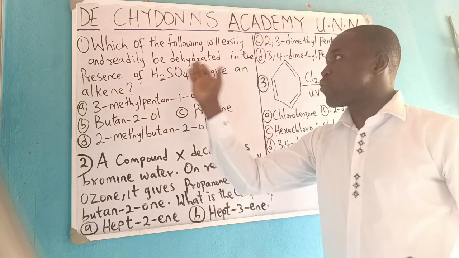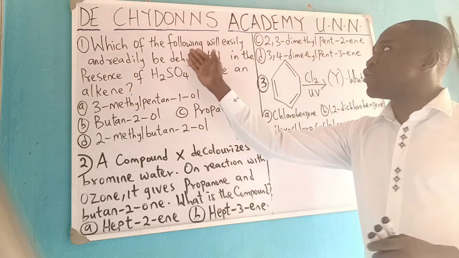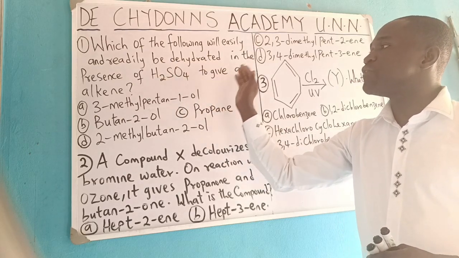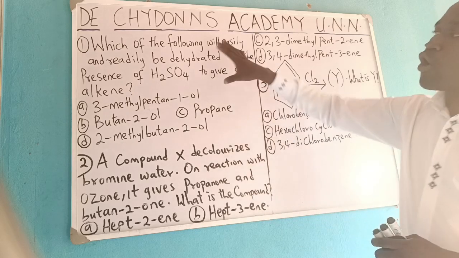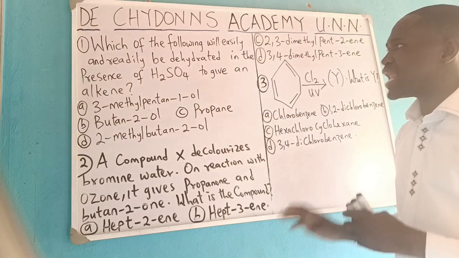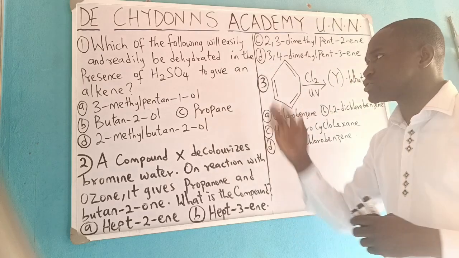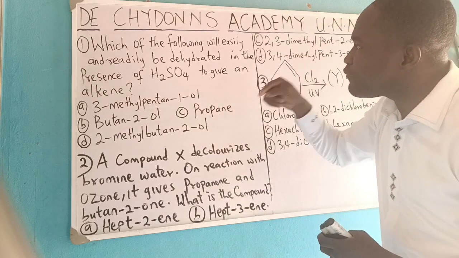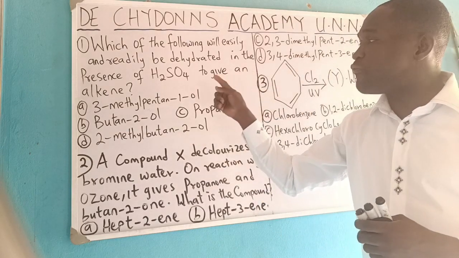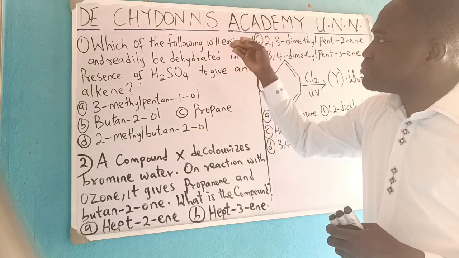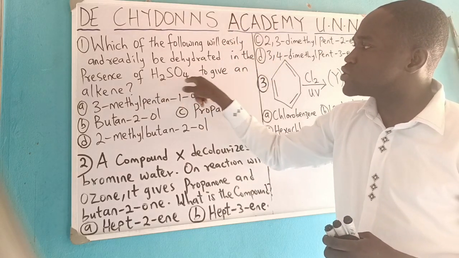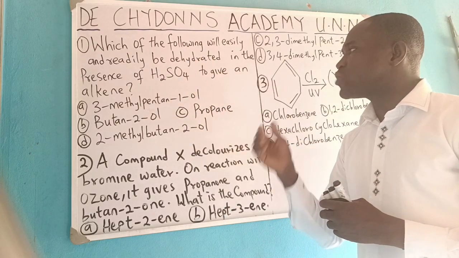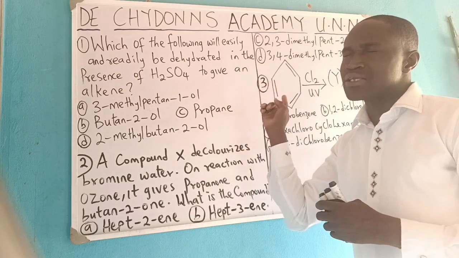Let's begin. Question number 1. Which of the following will easily and readily be dehydrated in the presence of H2SO4 to give an alkene? When it comes to any question, let's say I just saw this question on my screen during my exam, I will first of all ask myself, what family of organic compound can be dehydrated using H2SO4 to give you something like the alkene family? That will take you to so many organic compounds in your mind.